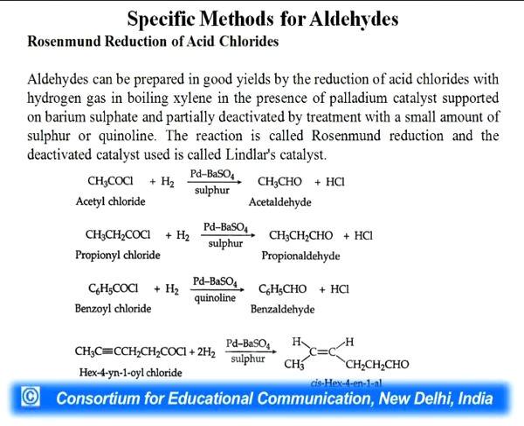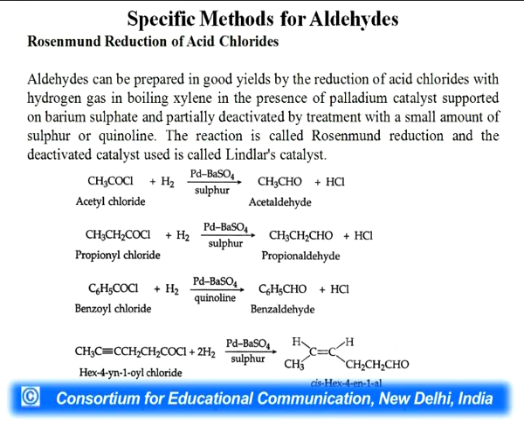Specific methods for aldehydes. Rosenmund reduction of acid chlorides. Aldehydes can be prepared in good yield by reduction of acid chlorides with hydrogen gas in boiling xylene in the presence of palladium catalyst supported on barium sulfate and partially deactivated by treatment with a small amount of sulfur or quinoline. The reaction is called Rosenmund reduction, and the deactivated catalyst is called Lindlar catalyst. What is its importance? It does not permit further reduction of aldehydes to alcohols.